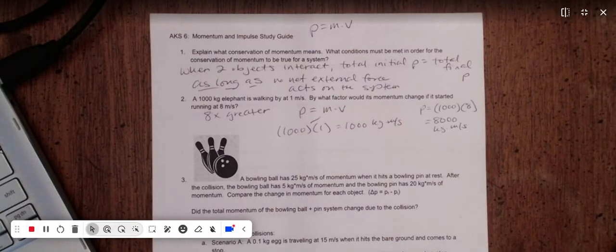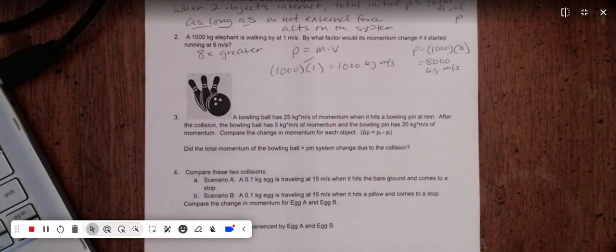Momentum has a direct relationship both with mass and with velocity. So as mass goes up, momentum goes up. Also, as velocity goes up, momentum goes up.